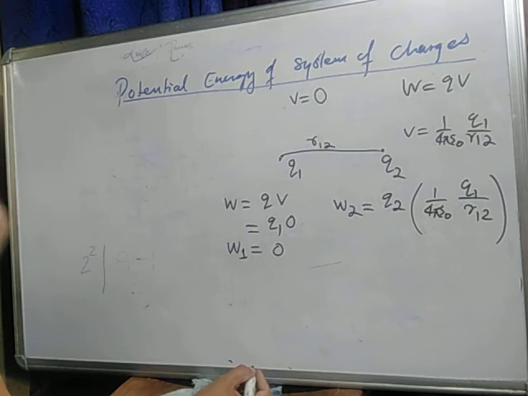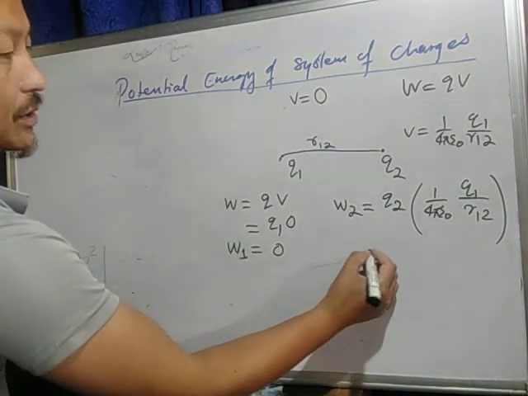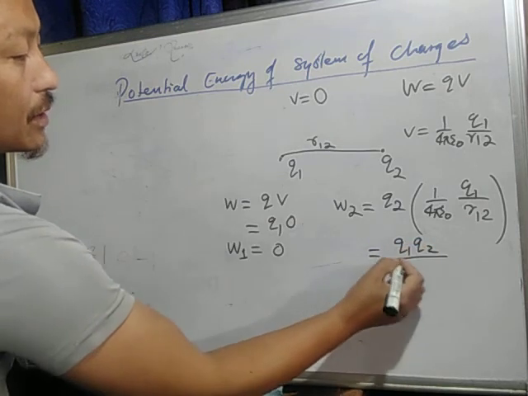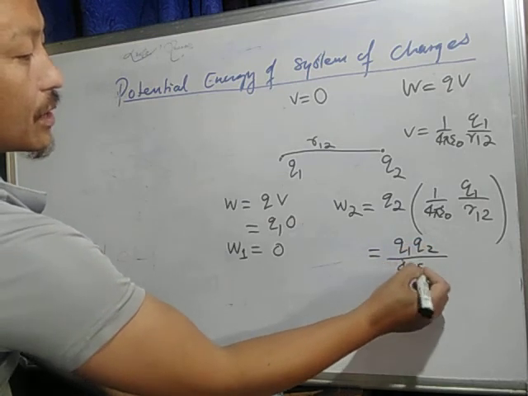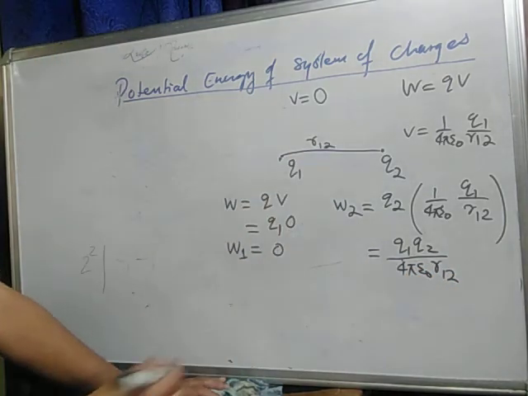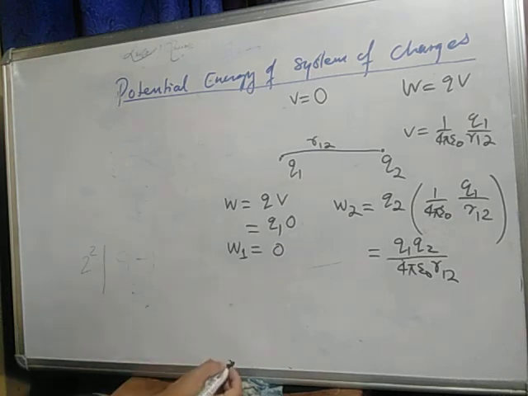Understand? This is the second work, bringing the second charge. So this equals to how much? Q1 into Q2 divided by 4 pi epsilon naught R1 2. The distance between the charges. So net or total work done equals to how much?